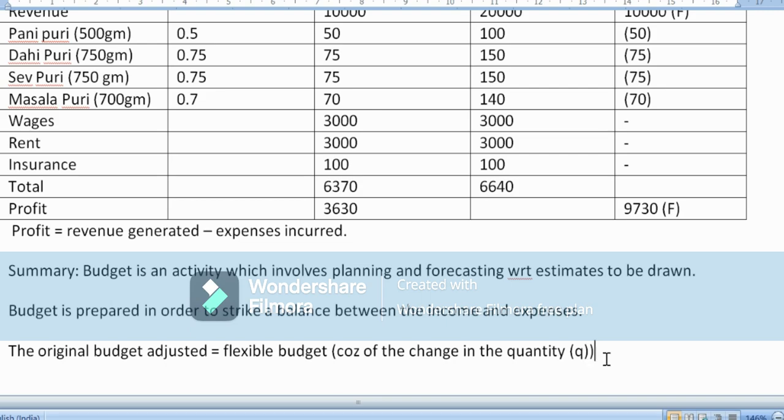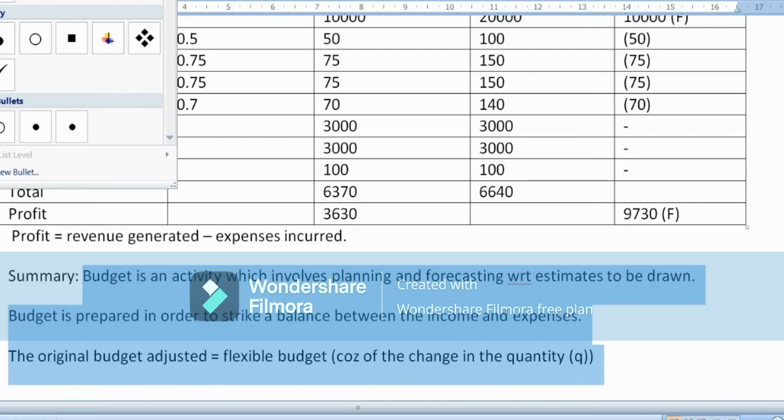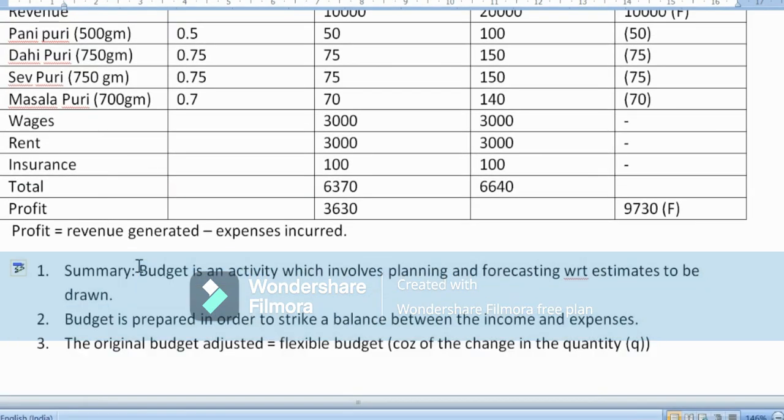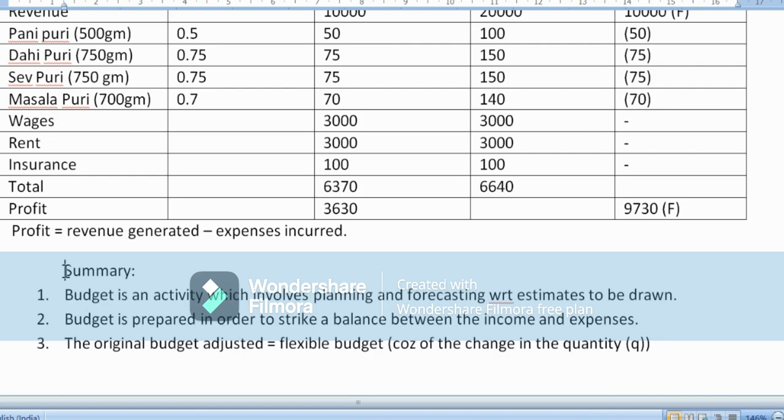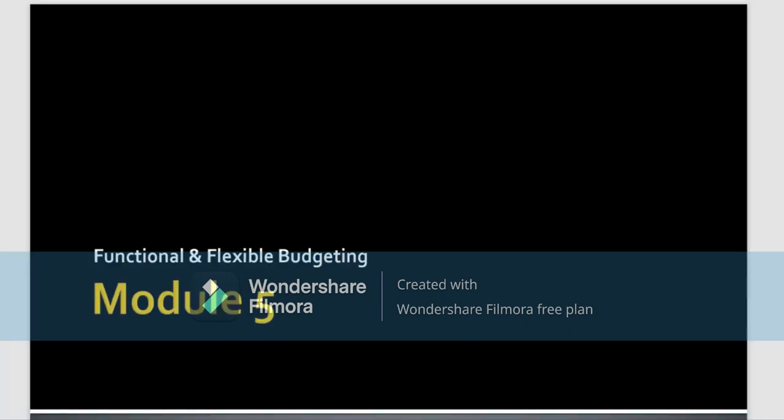So now let's quickly analyze in terms of technicals. As I've discussed, on the basis of nature, there are two distinct categories of budget. One being the fixed budget, the other being the flexible budget, right? A fixed budget is a budget which is prepared at a specific level of activity. In a flexible budget, the anticipated cost for a range of activity levels is going to change from one level of activity to another level of activity.